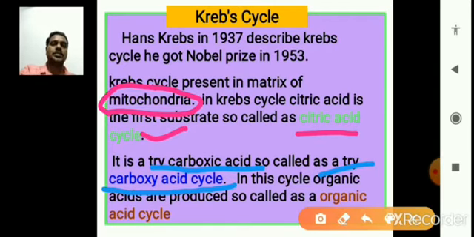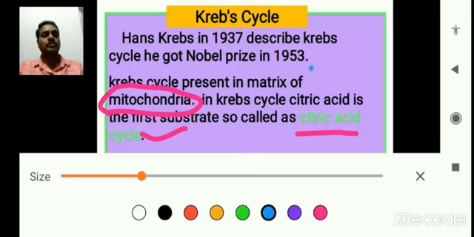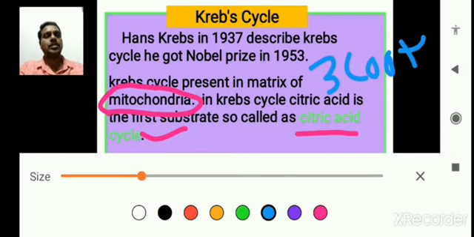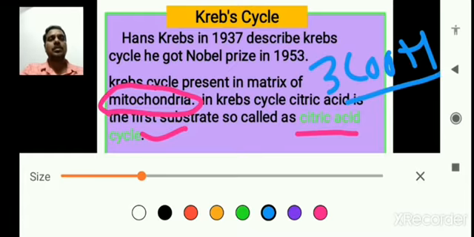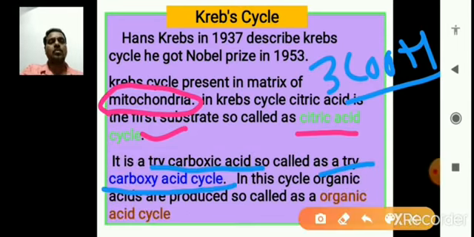Tricarboxylic means 3 COOH groups. In citric acid there are 3 COOH groups present, hence the tricarboxylic cycle.